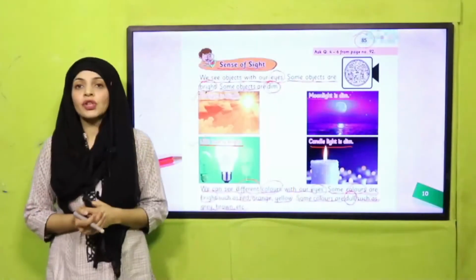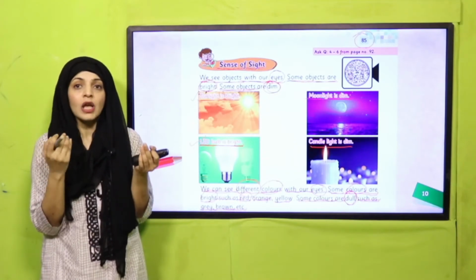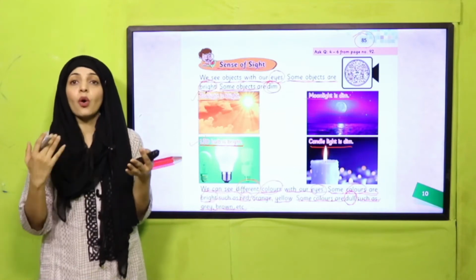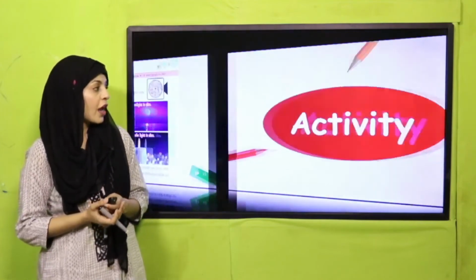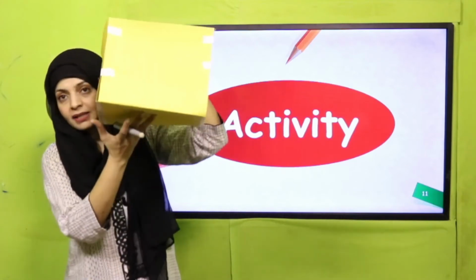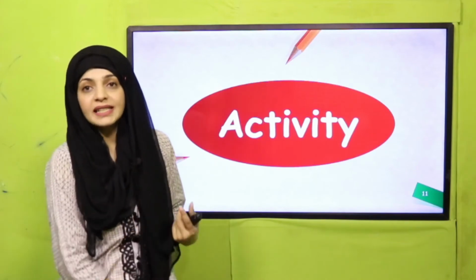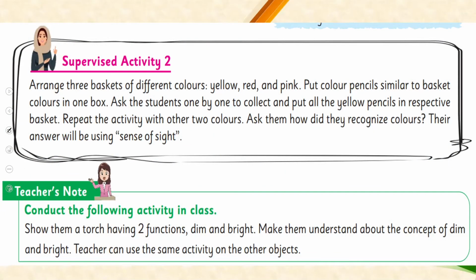So my dear students, here we have read that with our eyes, with the sense of sight, we can see bright light and dim light, and we can also see different colors. Here we will perform an activity, and I have made a few paper baskets and some paper balls. Now let's quickly see what we will perform in the activity. This activity is given on the same page.